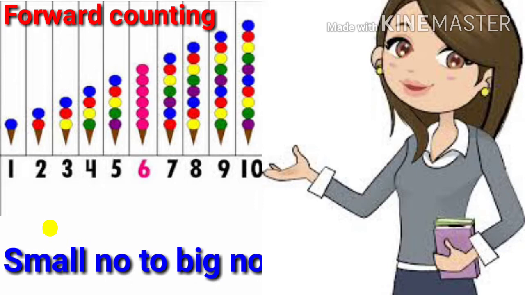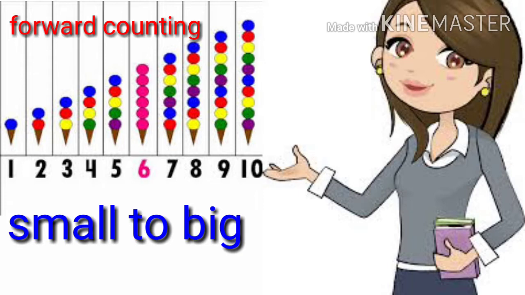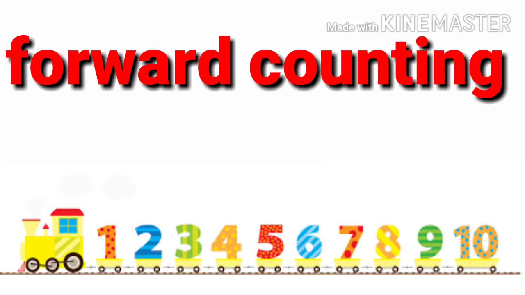See, 2 is 1 more than 1 and 3 is 1 more than 2. 4 is 1 more than 3. So the next number is 1 more than the previous number. So it is called forward counting. When we go in the forward direction, we get bigger numbers. So you learned forward counting, children?